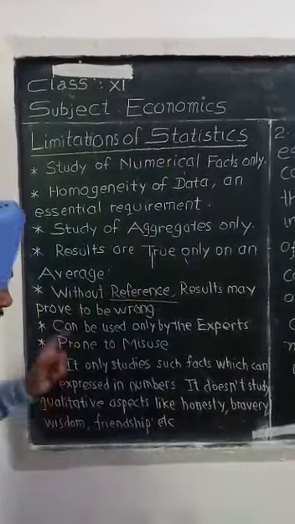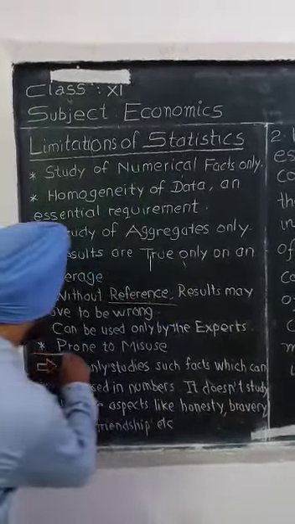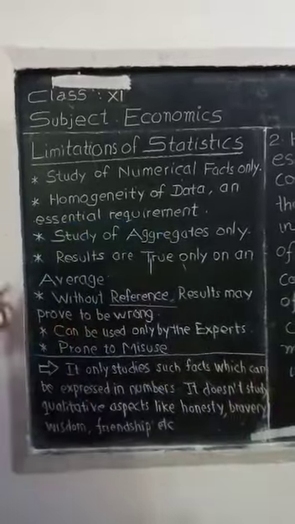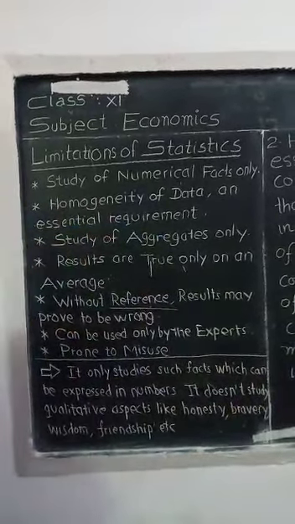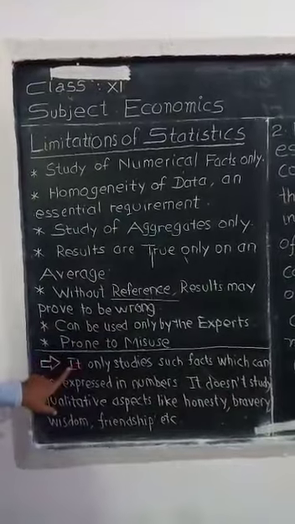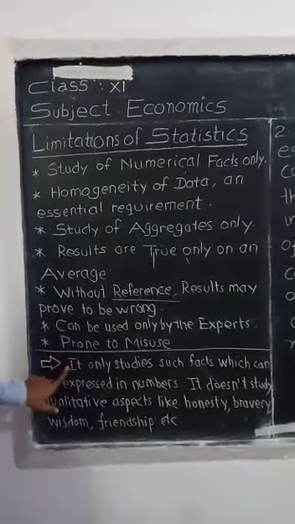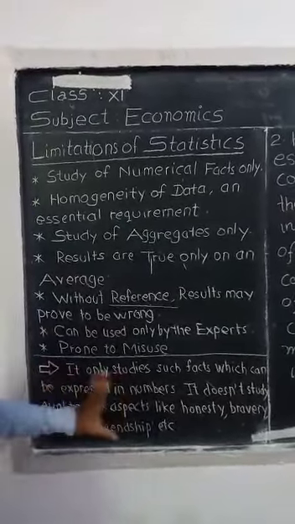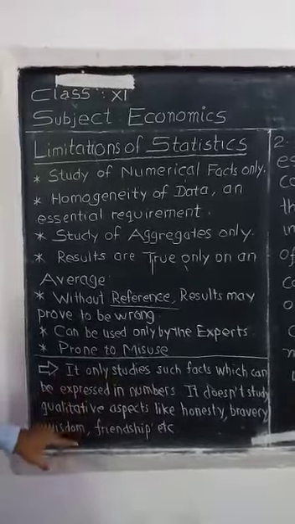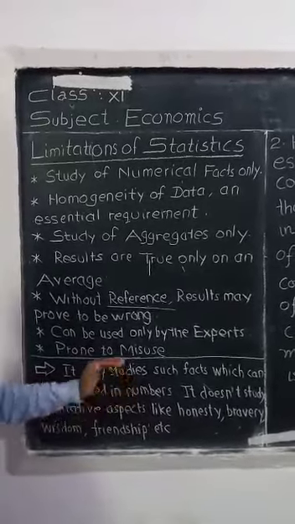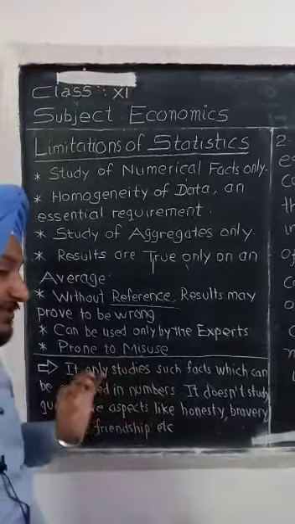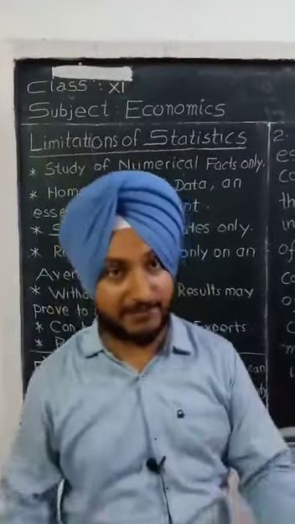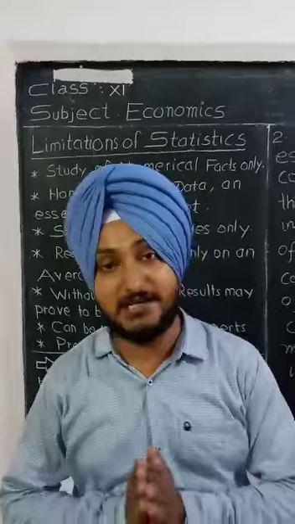Okay students, now the first limitation we have. What is the first limitation? You can see study of numerical facts only. You have to make it a heading here, study of numerical facts, then the explanation. This is the explanation of point number 1. It only studies such facts which are expressed in numbers. Again I am repeating, which are expressed in numbers.